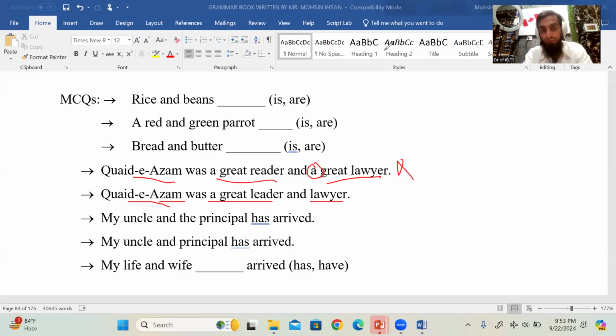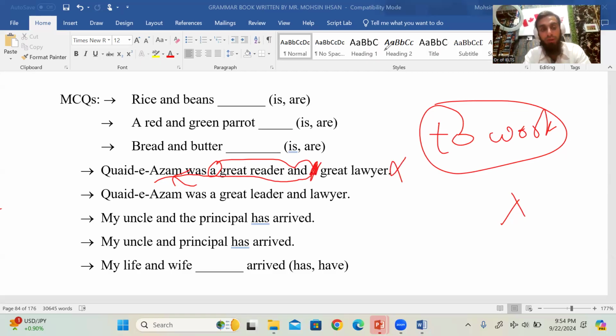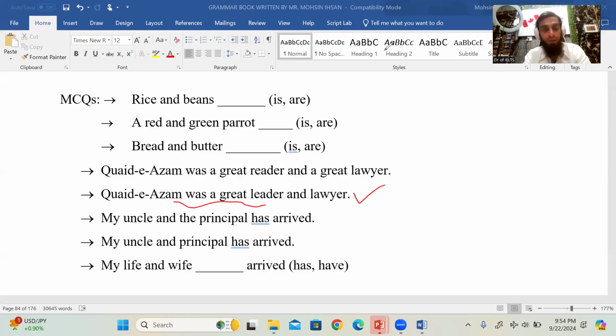"A" जो हमने लगाया, we should use it once because we mean one person. So for one person, we should use "a" one time, before "and". After "and", उसी to infinitive verb की तरह बात है। To work and study बोलना है, to work and to study नहीं बोलना, right? So same goes for "a"। अगर एक बंदे की बात कर रहे हैं, एक नाउन की, तो "Quaid-e-Azam was a great leader and a liar" आप बोलेंगे तो गलत हो जाएगा, right. "A great leader and liar", ये वाला ठीक है.